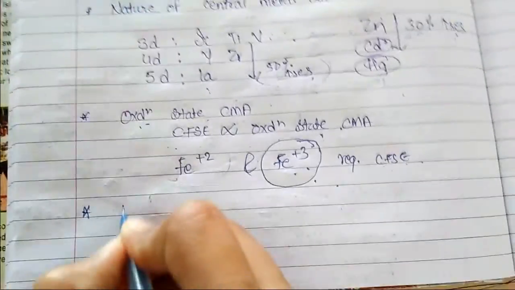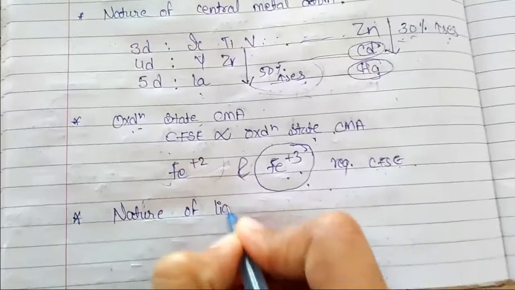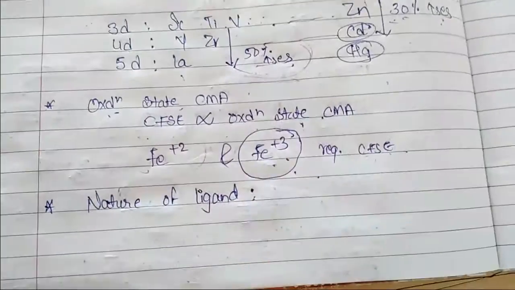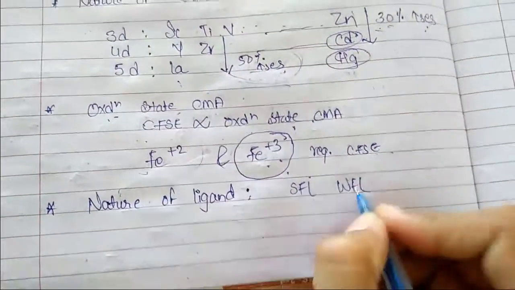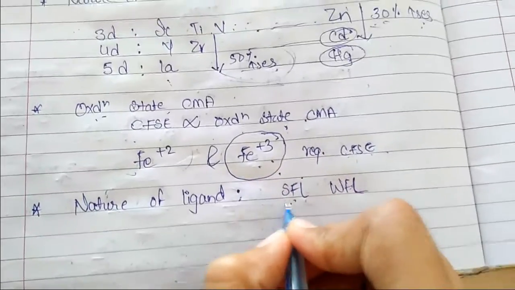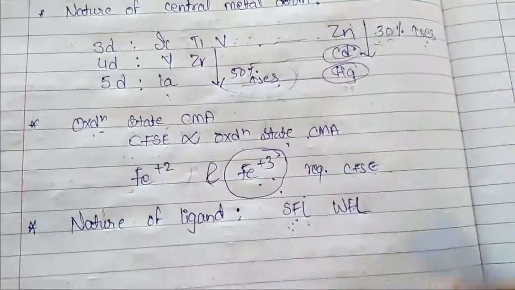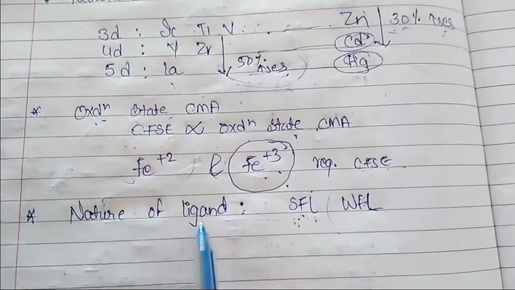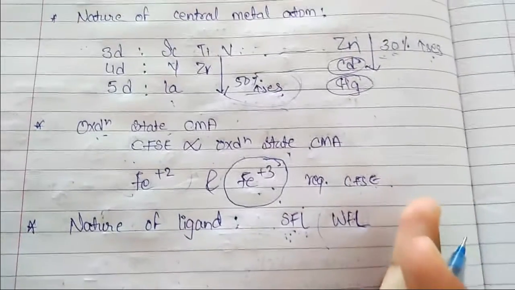The third factor is nature of ligand. We have seen that we are having two types of ligand, that is strong field ligand and weak field ligand, right? We know that strong field ligand can pair up the electrons. They have that quality to pair up the electrons and make the space vacant for them, and weak field ligand will give outer d orbital. So depending on the nature of ligand, the crystal field splitting energy varies, right?